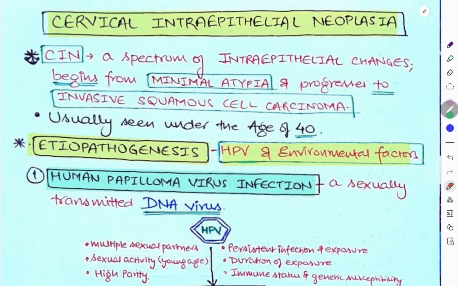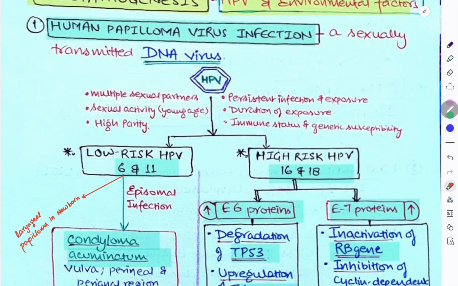Okay, let's see etiopathogenesis. So mainly it is due to HPV virus. HPV virus and environmental factors also play a role. So if they ask you pathology, we have to draw this diagram. Okay, so how is it going to affect? This is a HPV virus, it is a DNA virus. Along with this, some environmental factors like multiple sexual partners, sexual activity at very young age, high parity, persistent infection and exposure, duration of exposure, immune status and genetic susceptibility. Okay, so all these environmental factors along with HPV will cause CIN.